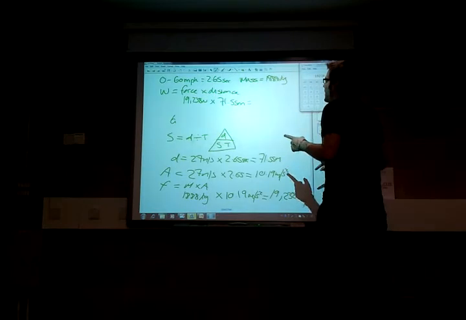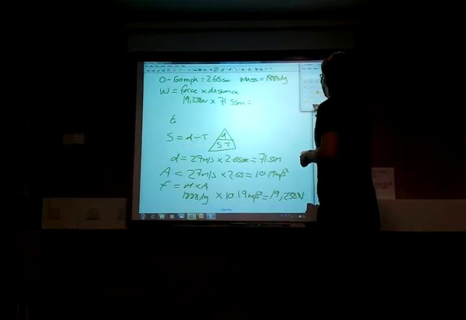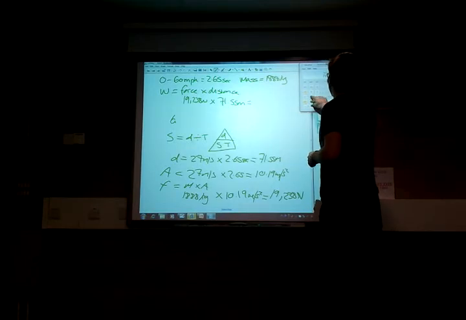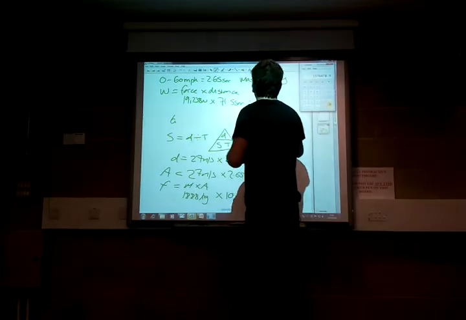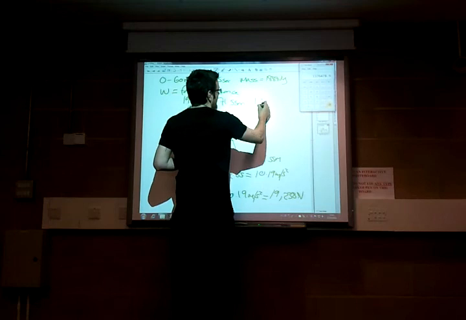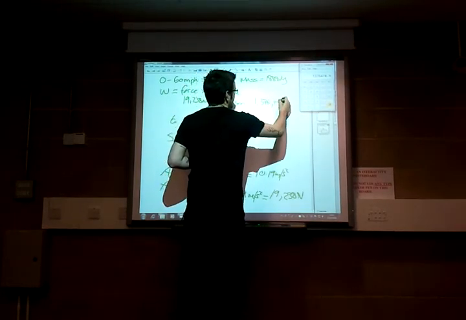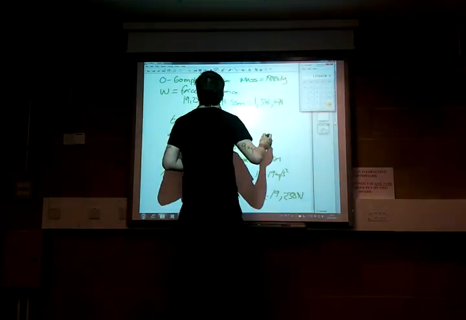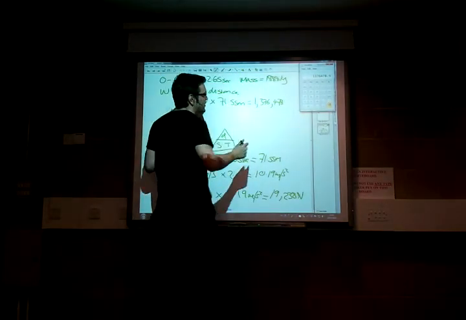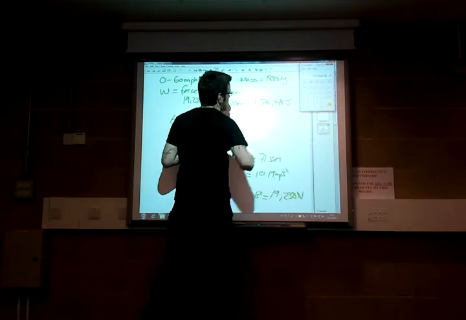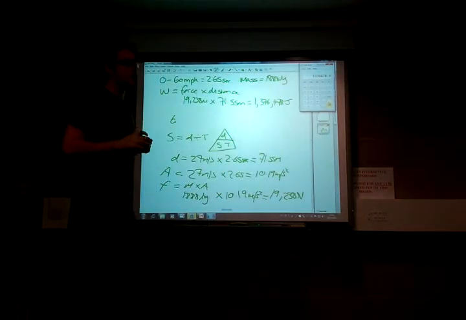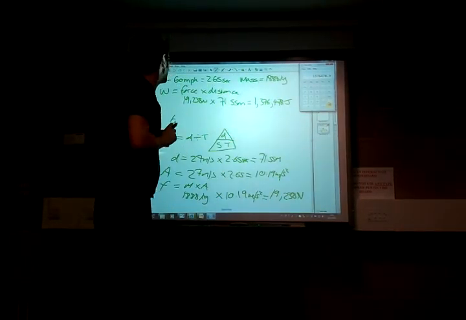So that's 19,238 times by 71.55 meters, which gives us 1,376,478. And now this is work, so this is energy, so this is joules. That's the amount of joules of energy used by the Veyron to get from 0 to 60.